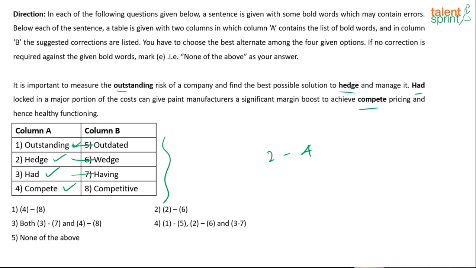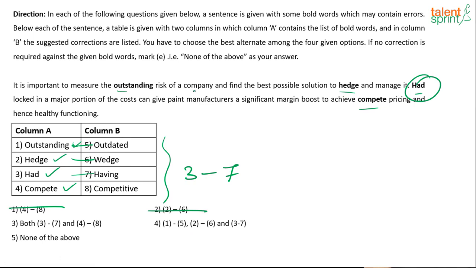It is important to measure the outstanding risk of a company and find the best possible solution to hedge and manage it. Had locked in a major portion of the cost can give paint manufacturers a significant margin boost to achieve compete pricing and hence healthy functioning. So where is the error? Had is definitely not used in the right place. 3 should change to 7. All right, so 3 and 7 is required. So 1 and 2 is not the right answer. So now we have to look at any other corrections required.